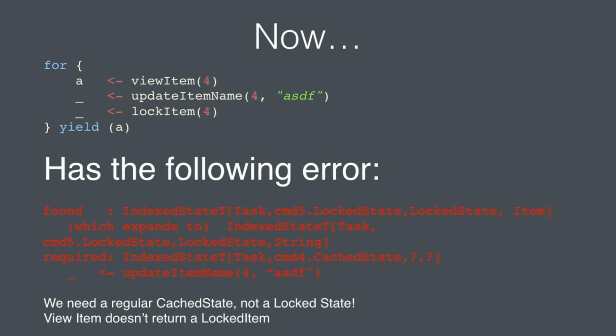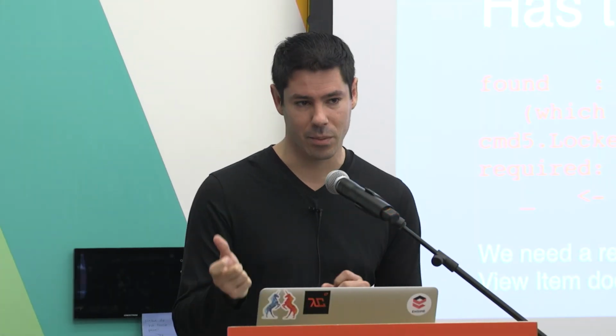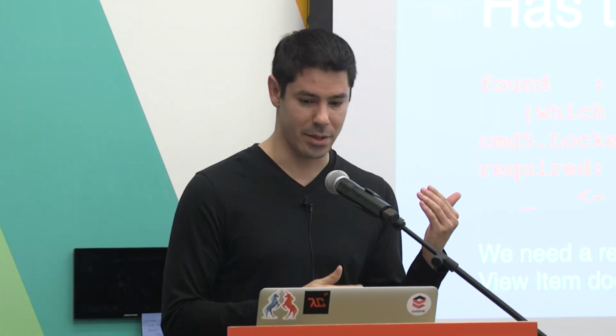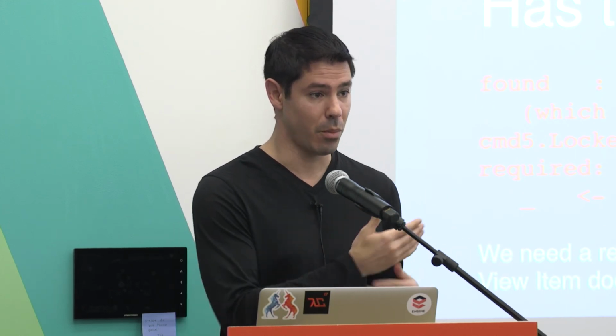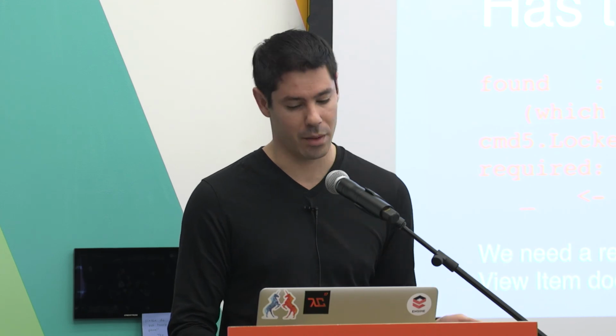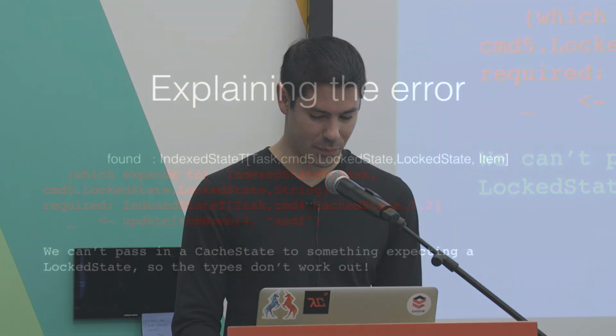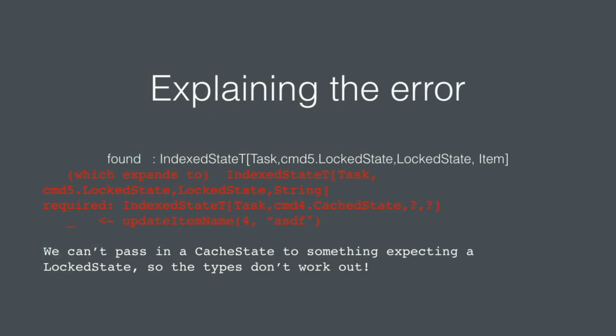Now, I don't have time to go into the fact that IndexedState is contravariant, but that's why you're able to use subclasses to model the state. And we can talk about the contravariance later. So this allows us to really enforce the way we want our users to call their API.